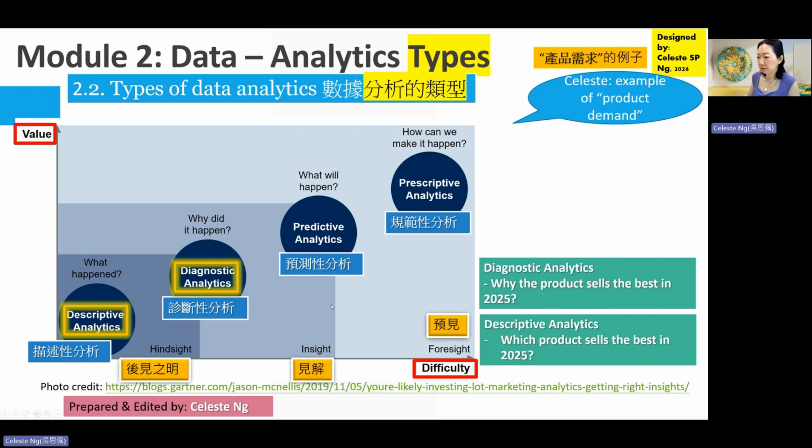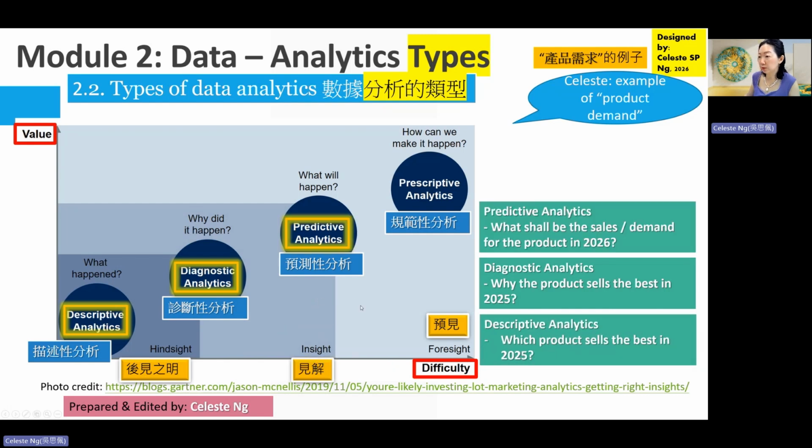And then the third type of data analytics is called predictive analytics. Predictive is meant to predict what will happen. For example, if this product sells well in year 2025, then how well will it perform in year 2026?